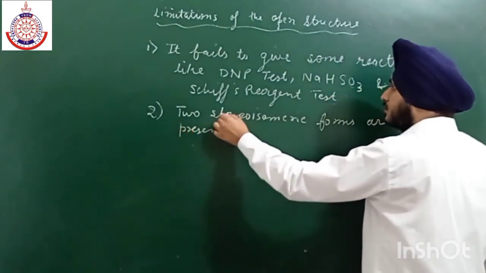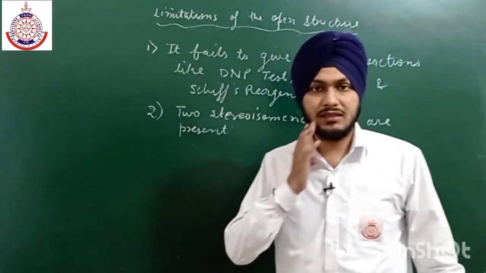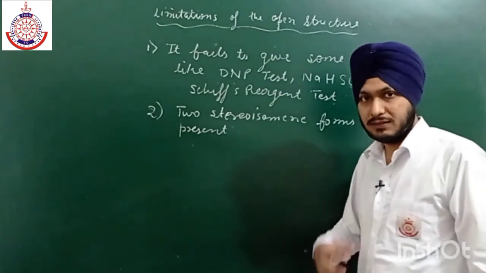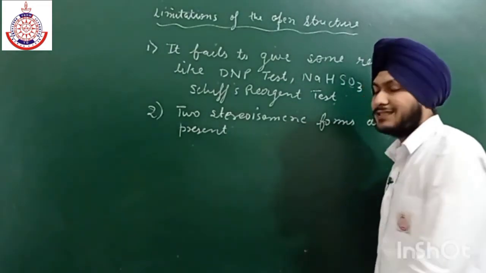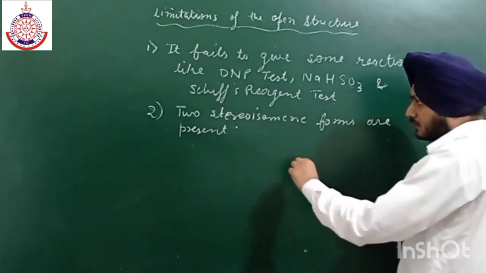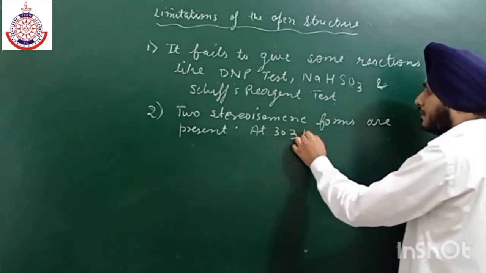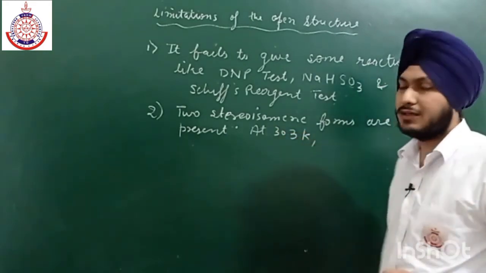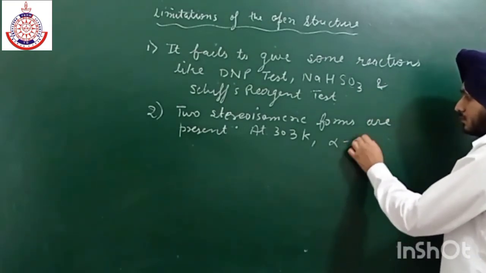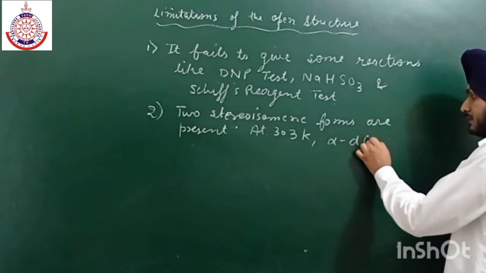We do crystallization of glucose at different temperatures. Firstly, scientists did the crystallization at 303 Kelvin, and they got a stereoisomer known as alpha glucose. I am writing the complete name, alpha D positive glucose.